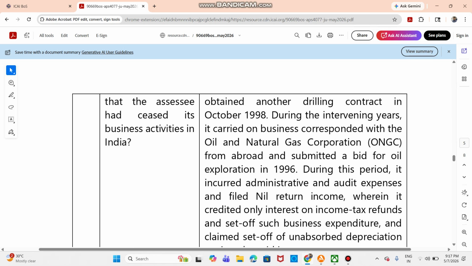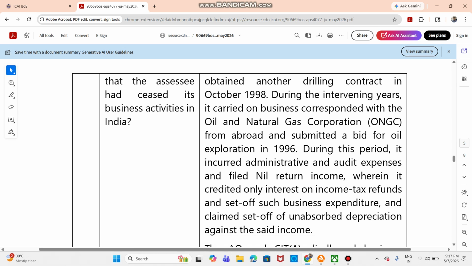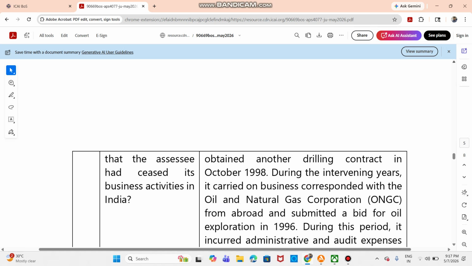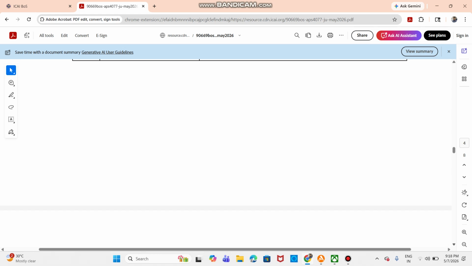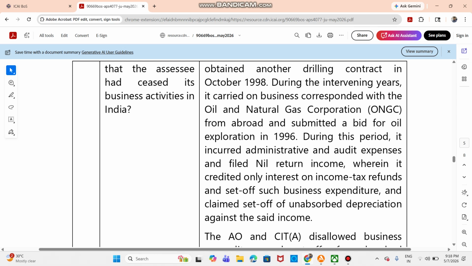So during the intervening years, it carried on business correspondence with ONGC from abroad and submitted a bid for oil exploration in 1996. During this period, it incurred various administrative and audit expenses and filed a nil return of income, wherein only interest on income tax and setup was claimed against the said income. So then the question is whether mere failure to obtain a business contract by itself would be sufficient to hold that the assessee had ceased its business activities in India. This is the question.